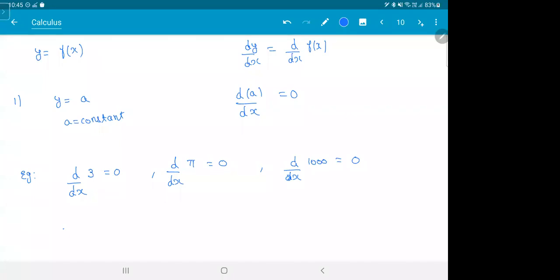Once the calculus is over, you will again enter kinematics. Yeah, I'll be sharing the PDF.